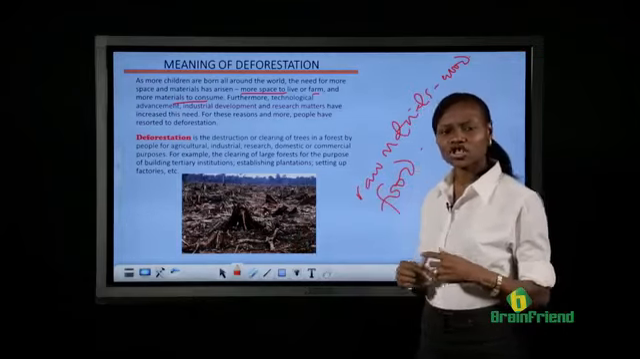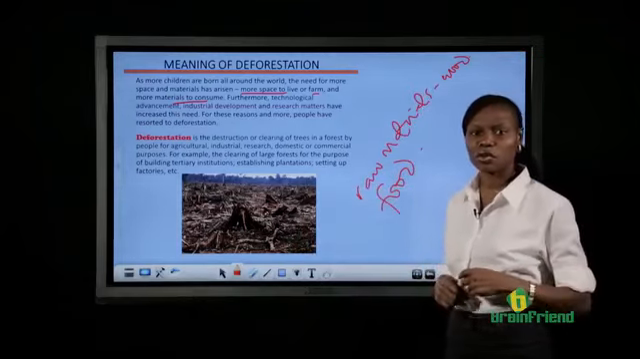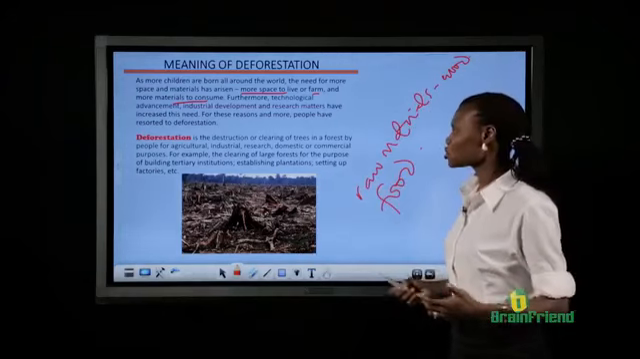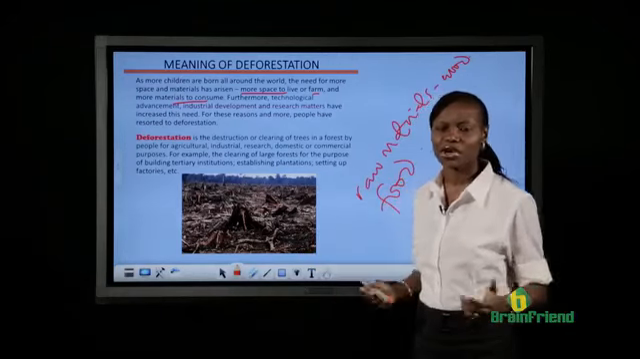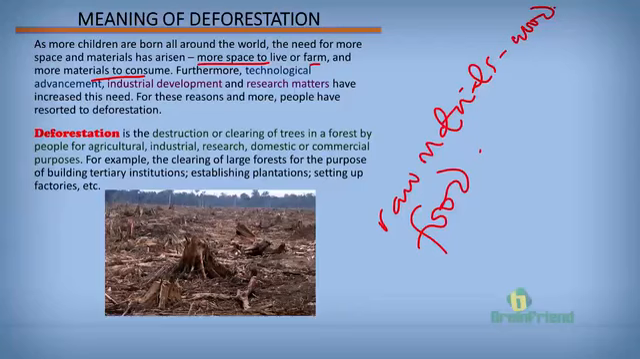And now, because of this, we notice that people go into the forests and clear up the forest. Sometimes they do this for agricultural purposes. Sometimes they do this in search of raw materials and the likes. So as technology advances and industries open up, and there's a need for more research, there's more need to get more space and raw materials to work with. Therefore, people have resorted to deforestation.